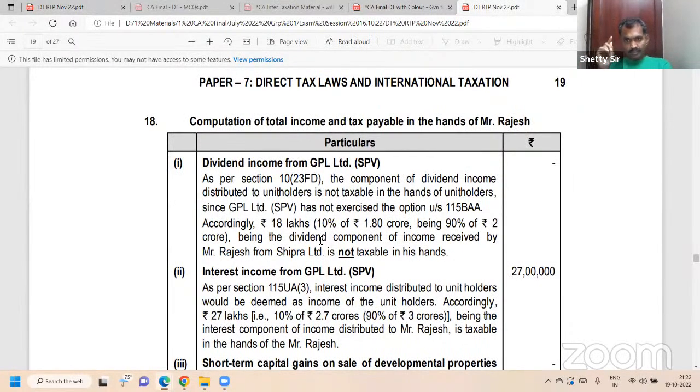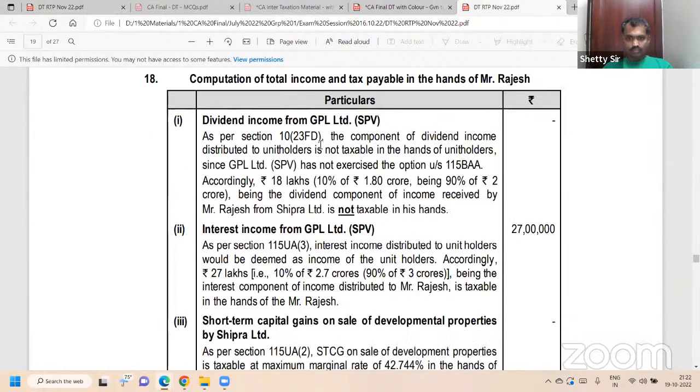Question number 18, in the hands of Mr. Rajesh, a 10% holder. Dividend from SPV, special purpose vehicle, GPL Limited, under 10(23FD). 2 crores into 90% into 10%: 2 crores is 200 lakh, into 90% distributed, and his share is 10%. 18 lakh is exempt under 10(23FD). This is not taxable.